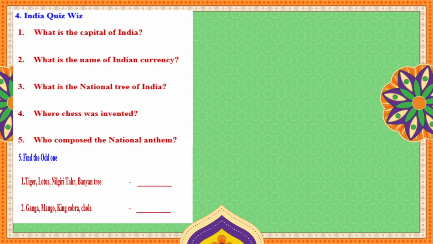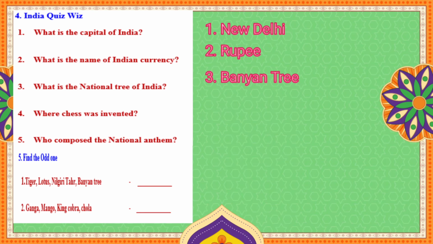Next is number 4, India quiz whiz. What is the capital of India? Yes, the answer is New Delhi. What is the name of Indian currency? Rupee. What is the national tree of India? Very easy answer: the banyan tree. Where was chess invented? This you also know very well. The answer is India. Who composed the national anthem? Rabindranath Tagore.